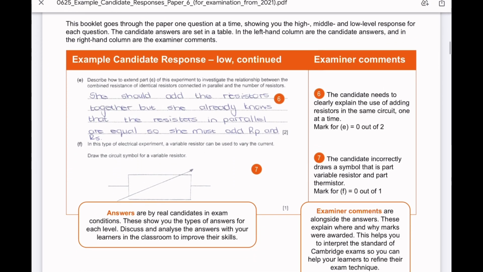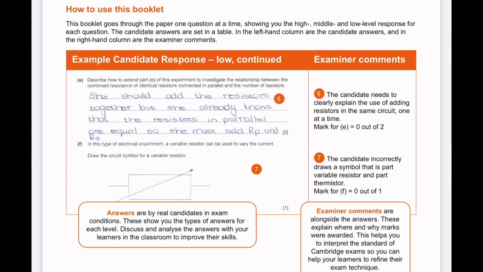Now we're shown how to use this booklet. First, on the left-hand side, we have this table called Example Candidates Responses. Low. I told you we have 4 different questions, and in each question we have a high, medium, and a low. This shows the example of a candidate's response, low. That means that this specific candidate performed not so well in their examination, and we have basically an exact picture of what they wrote, and basically their entire question paper is provided here.